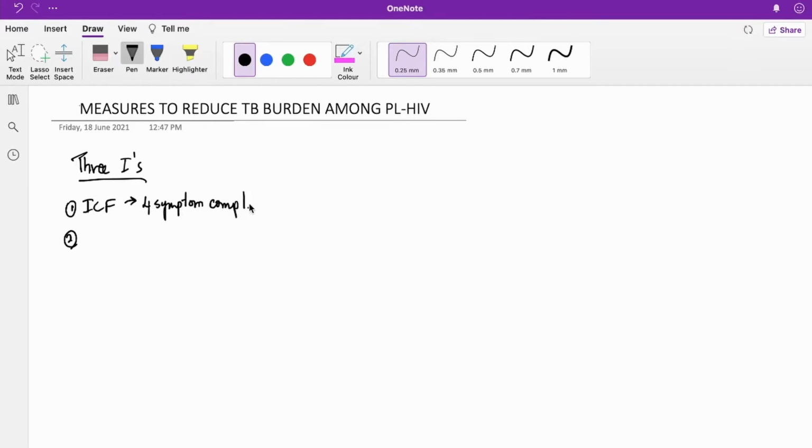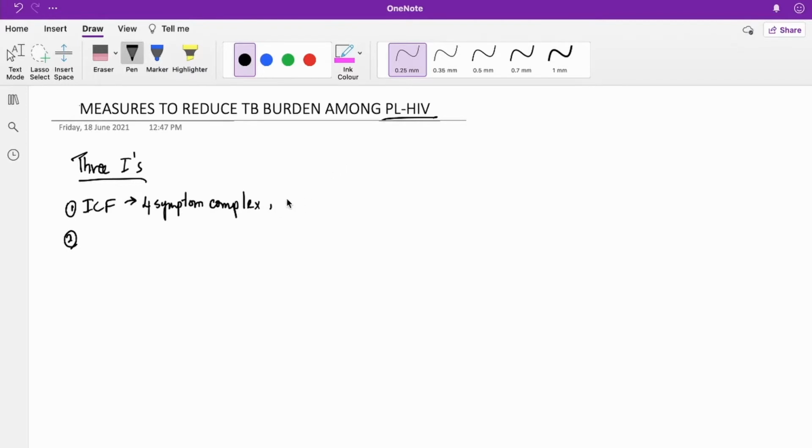So it has 3 components mainly. So there is a 4 symptom complex. In adults it is cough, weight loss, fever, night sweats, and in children there are criteria that I have already mentioned. So based on that, the people living with HIV coming to the ICTC centers, the ART centers, the link ART centers, they are screened.